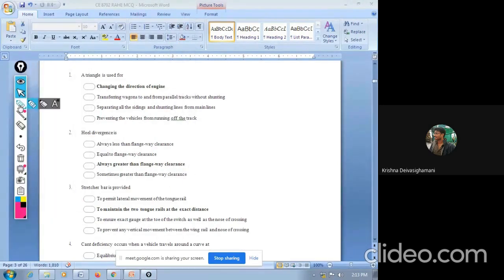So how it will work generally is, the arrangement will be like this. It is nothing but a track. First your track will continue like this. Your train will come and stop like here.